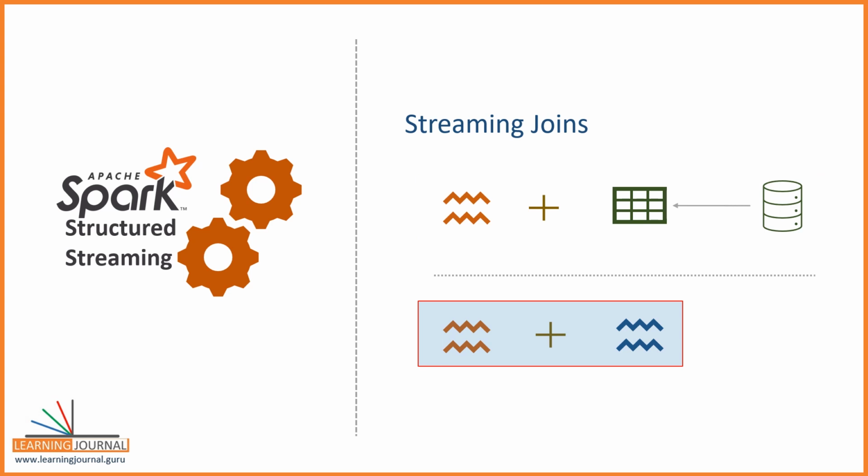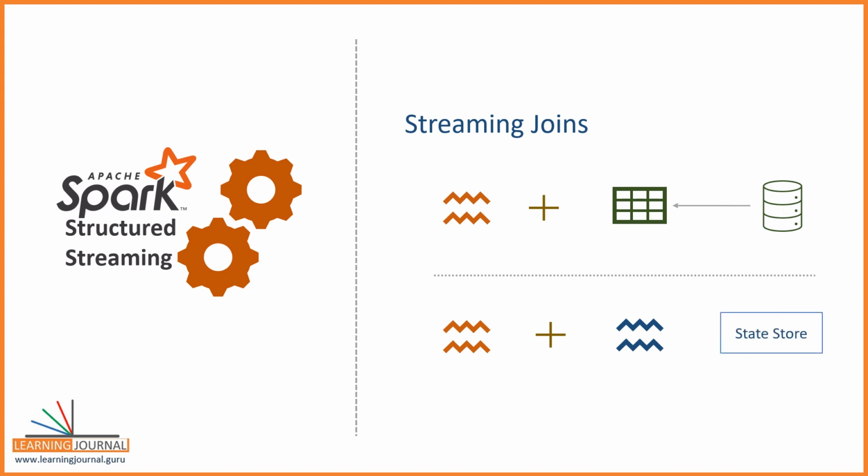However, in the second scenario, both sides of the join are partial data frames. Let's assume you have a record A on the left side, but record A is not present on the right side. So, you cannot join them. However, you cannot discard the left side record. You must keep it in the state store. Why? Because if the next micro batch brings record A on the right side, you must join it.